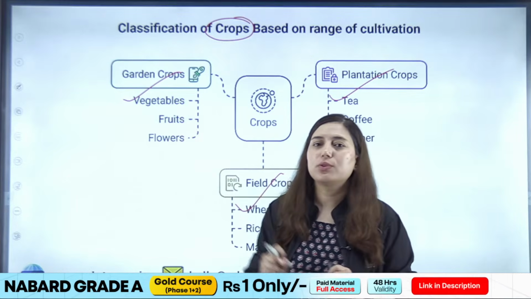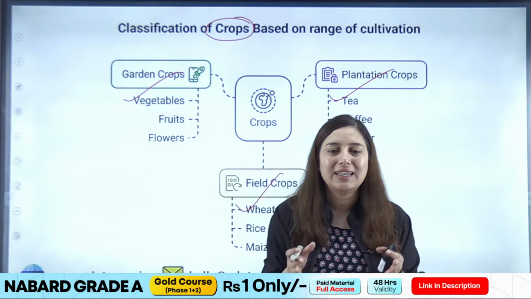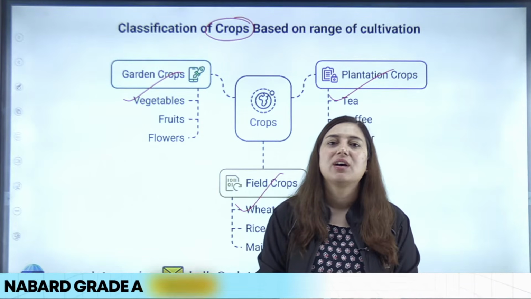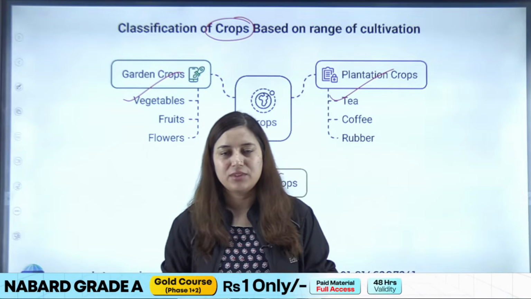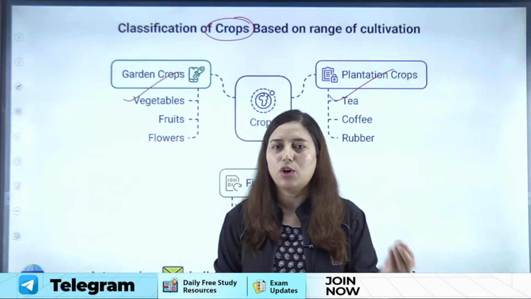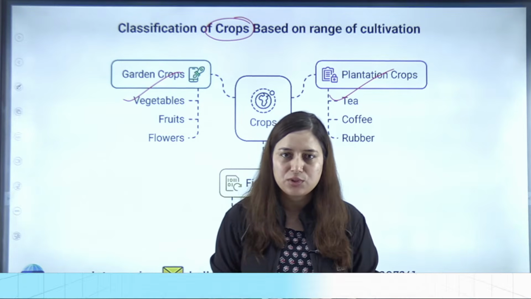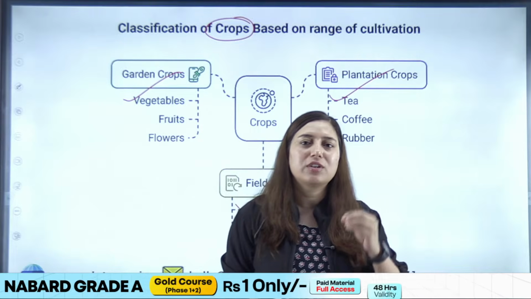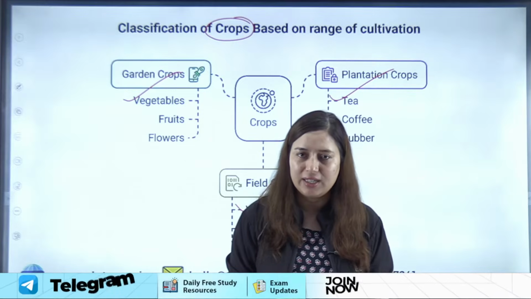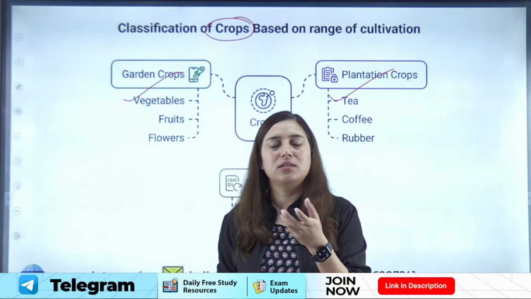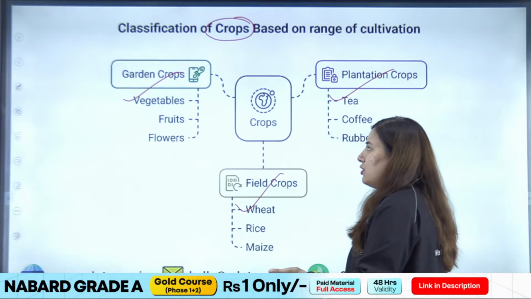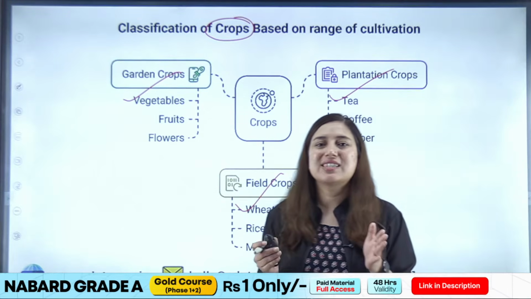तो जो गार्डन क्रॉप्स होती हैं, these crops are usually the crops which are grown in a very small area, right? For example, you have the kitchen garden, right? In kitchen garden, you just grow a few vegetables or a few crops just for your own consumption, right? You are not growing a vegetable for selling it in the market. Your purpose is just your family consumption. So such crops are called garden crops, which are grown on a very small scale.